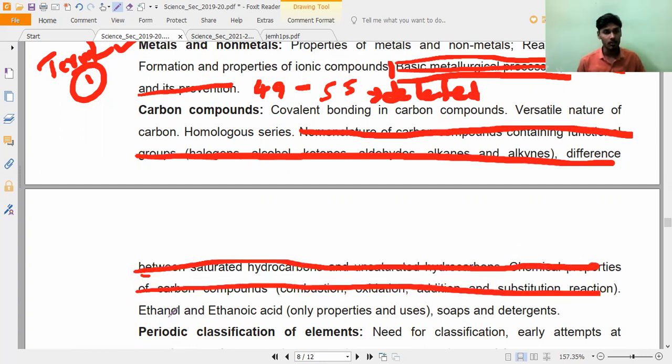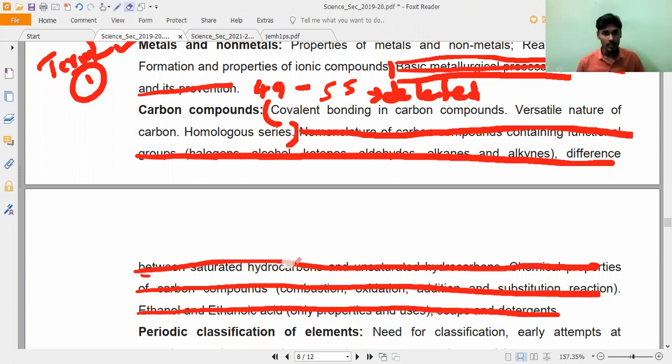This is the previous year one. That is what I am deleting. So the only existing syllabus is till homologous series. What is that? Till homologous series. So what I want to say now is, all of you open page number 67. It is there. Have you checked it?